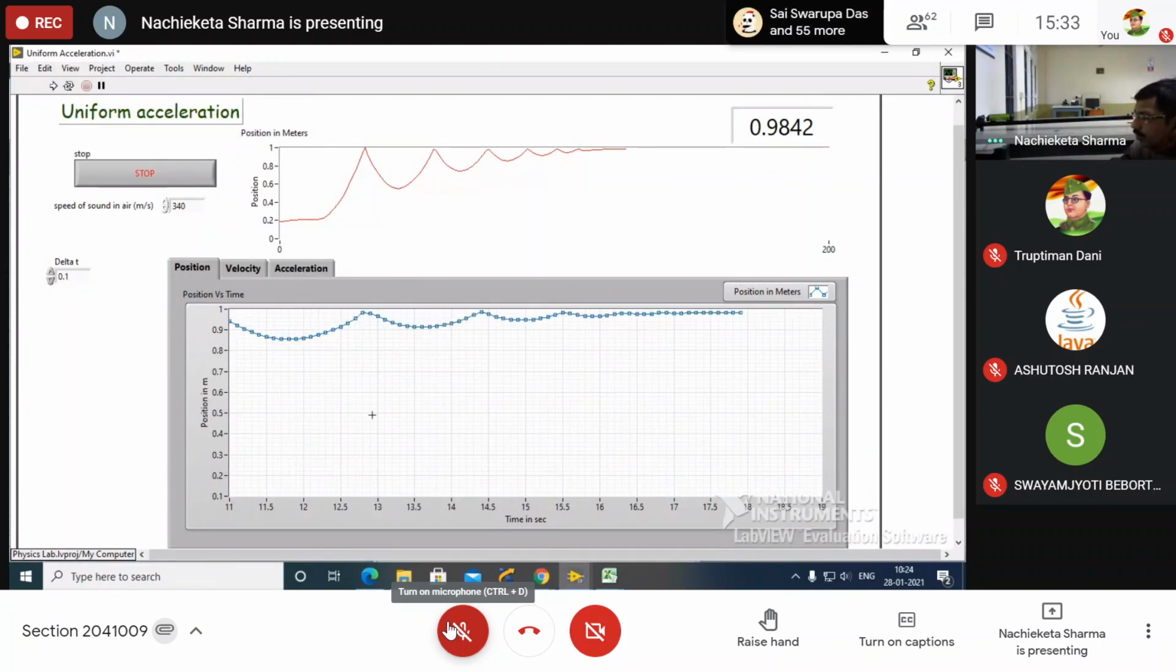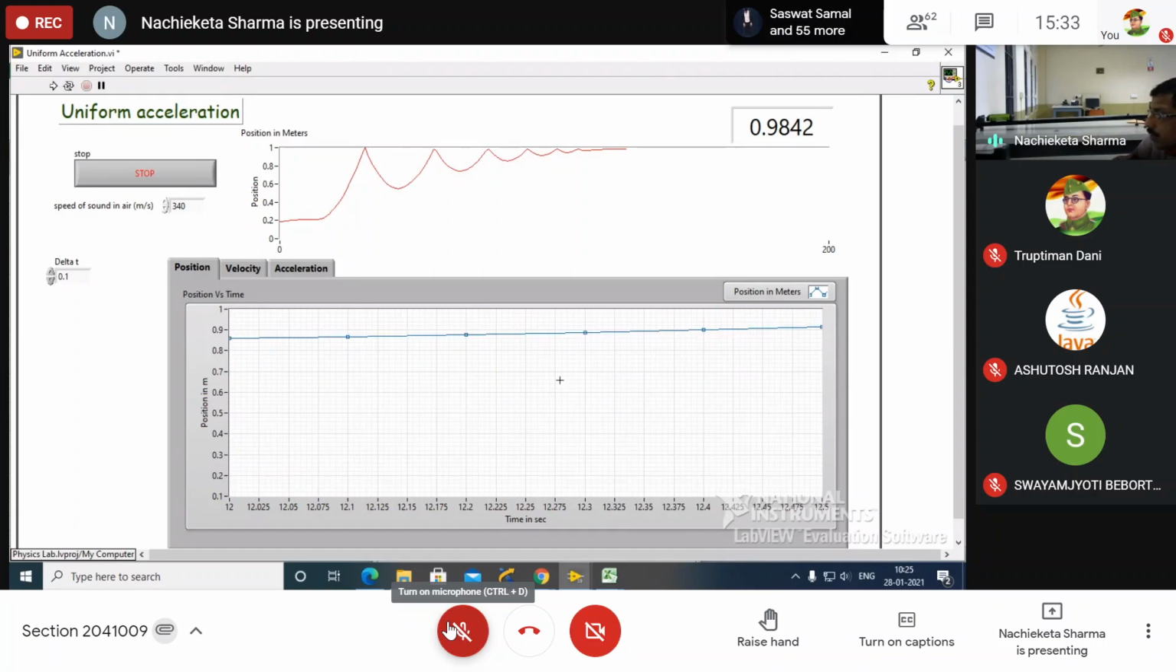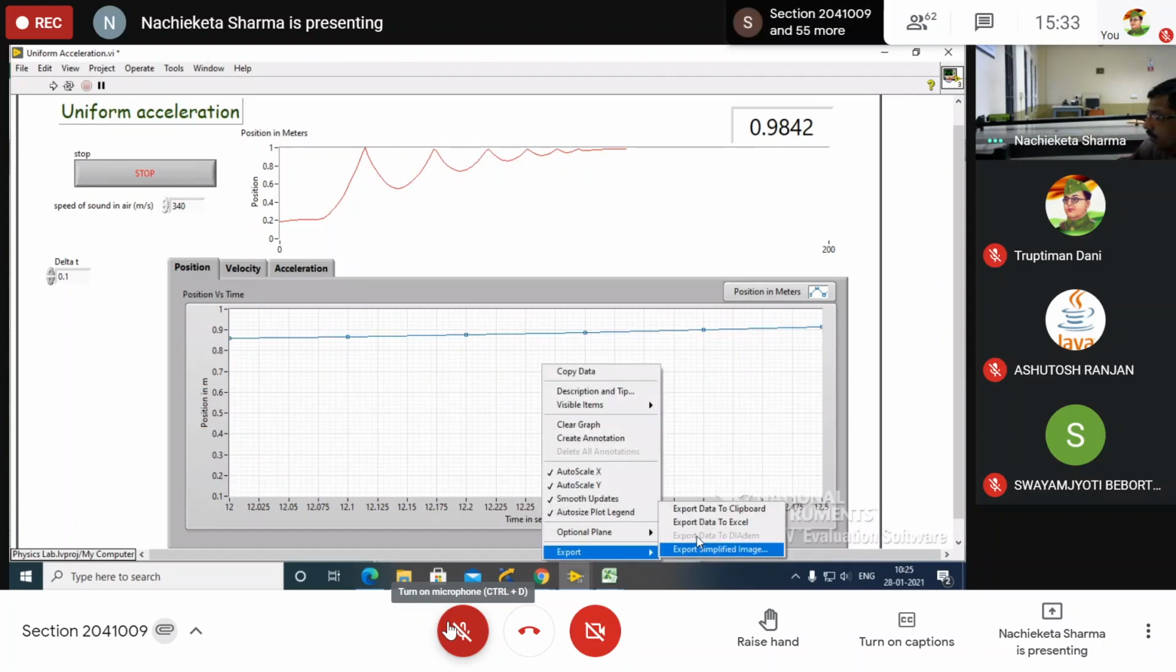Here we have to take 12 to 12.5. Previously we have taken 11 to 11.5. Now you have to take 12 to 12.5. This is for downward motion. 12 to 12.5. And you have to export it to Excel.